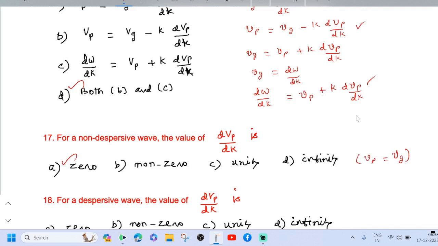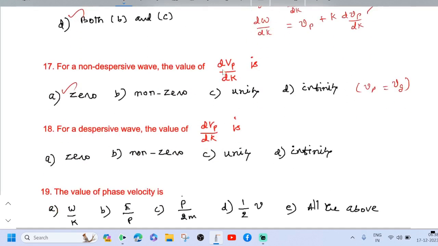As far as a non-dispersive wave is concerned, Vp equal to Vg, since the value of dVp by dk is 0. For a dispersive wave, the value of dVp by dk is non-zero. In this case, Vp is not equal to Vg.